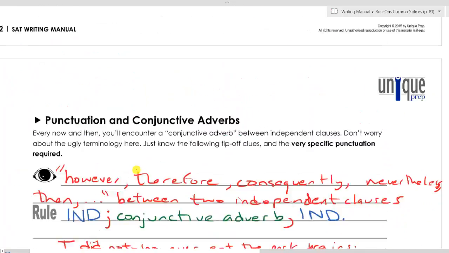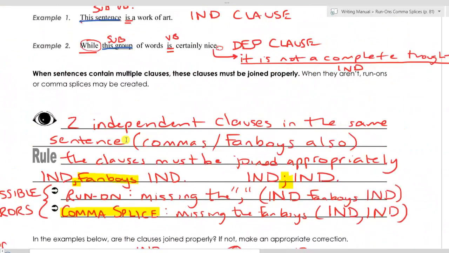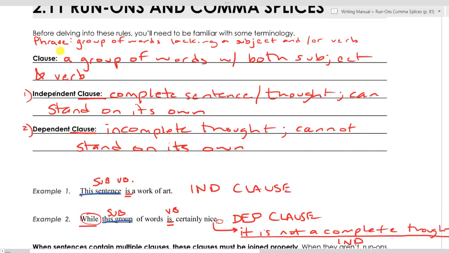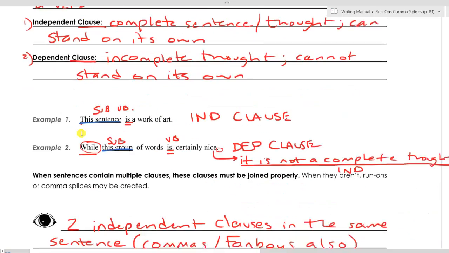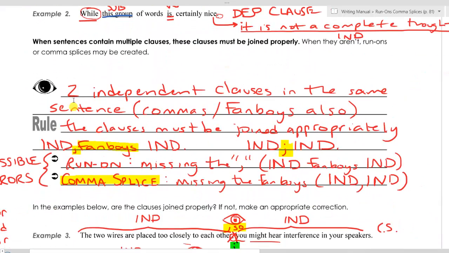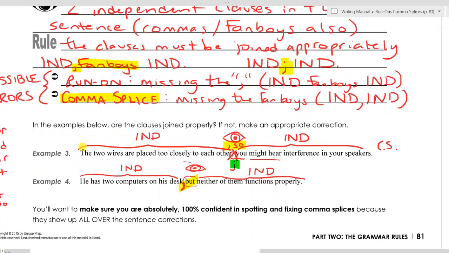That is it for comma splices and run-ons. Again, just to recap, make sure you know what these phrases, what this terminology means. Make sure you understand that when you have two independent clauses in the same sentence, you only have two acceptable ways of separating those independent clauses from each other, comma and fanboys or semicolon. If you are missing either the comma or the fanboys, you have either a run-on or a comma splice error.